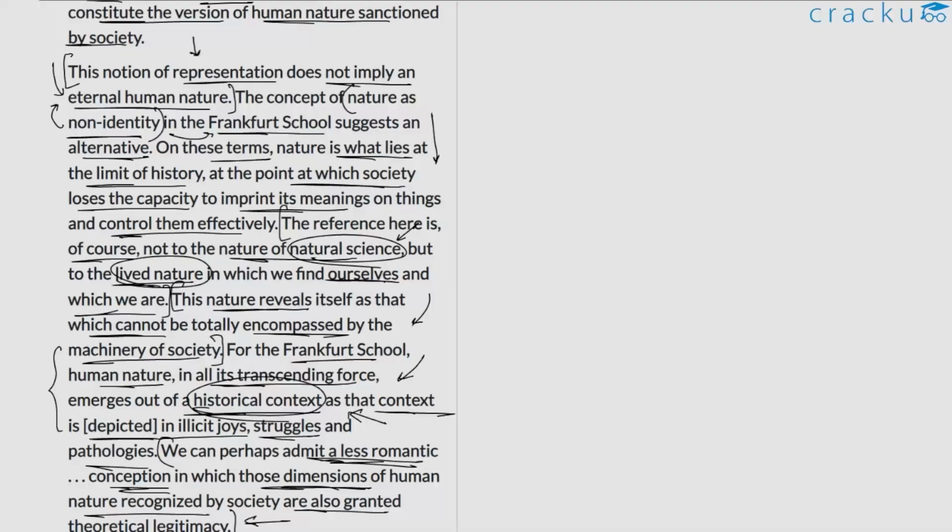Only that we have to consider the idea that it has to be studied in a historical context, and that human nature is ever evolving, ever changing. So these are elements or constraints that we need to be careful about. That's the point being made here in the latter part of the discussion.